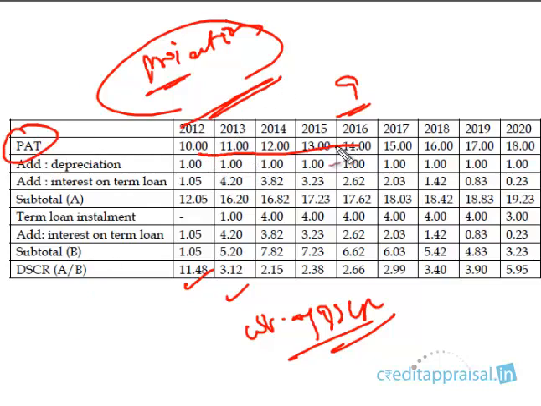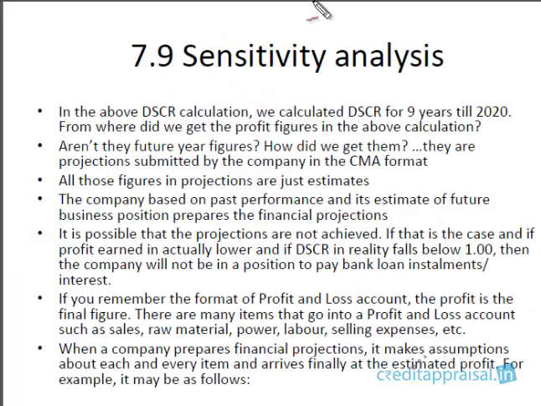What are all these projected figures? The company is expecting a profit of this amount. Accordingly, based on that expectation, we calculated a DSCR figure. So the company, based on the past performance and its estimation of the likely business position in the future, has come up with some projections. Now it is entirely possible that these projections are not achieved. The company has given its best shot. It has given its best estimate of the likely future scenario and prepared the financial projections. But it is possible that these projections are not achieved.